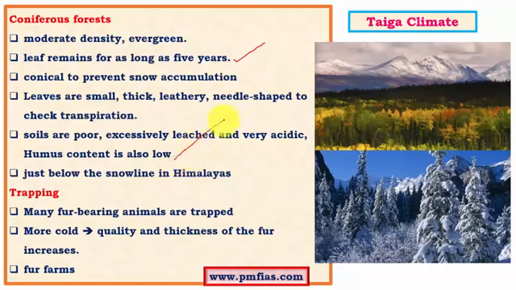So if this is northern slope, it would be comparatively gentle, whereas the southern slopes of Himalayas are very steep. As a result, here we don't have any significant forests, whereas in the northern slopes we have most of the forest varieties, and just below the snow line we have this kind of forests which are called coniferous forests. And trapping is one important occupation.